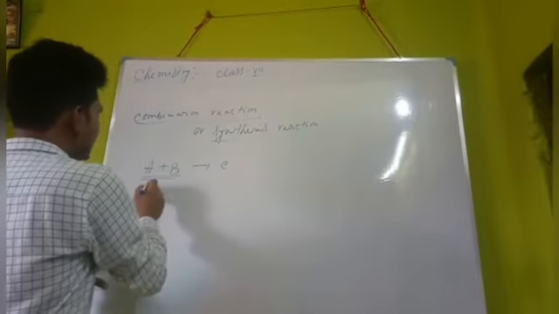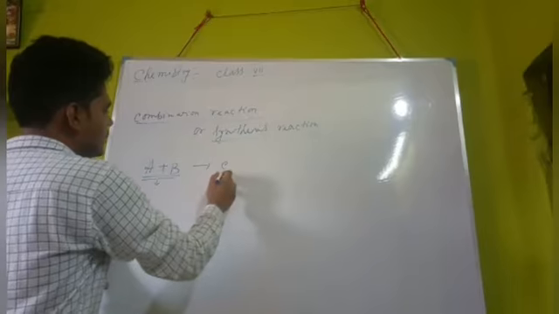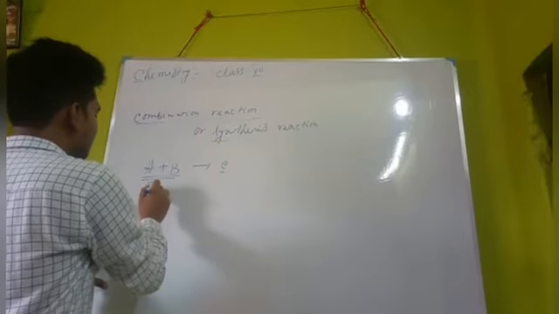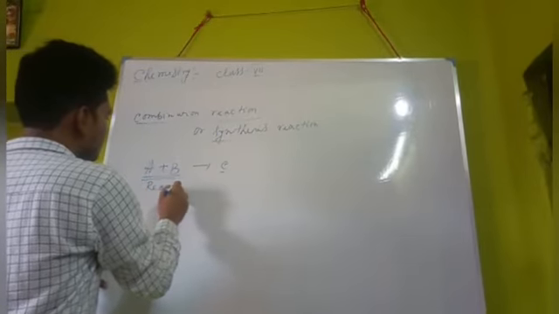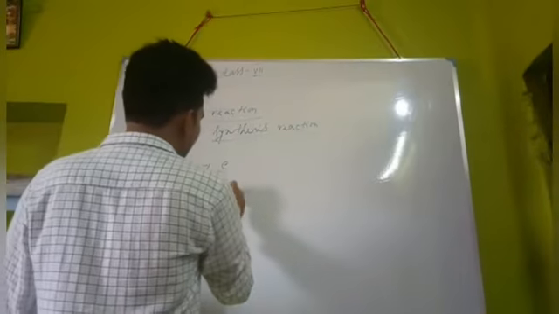In this reaction, A and B are the reactants and C is the product.